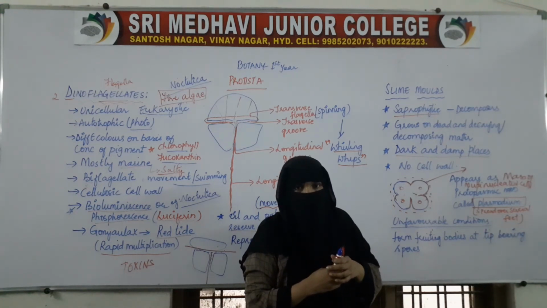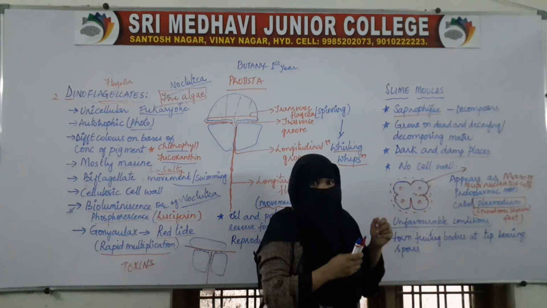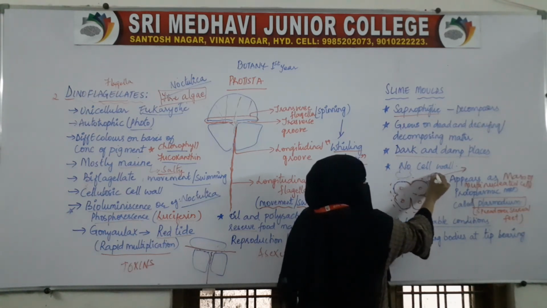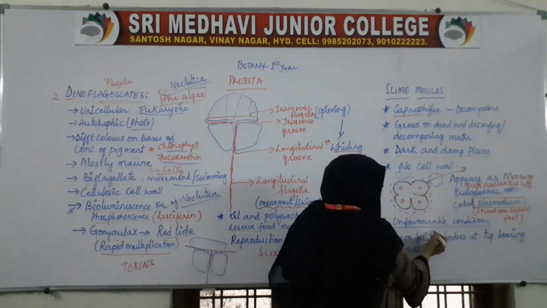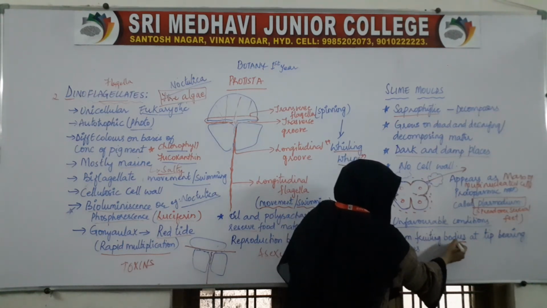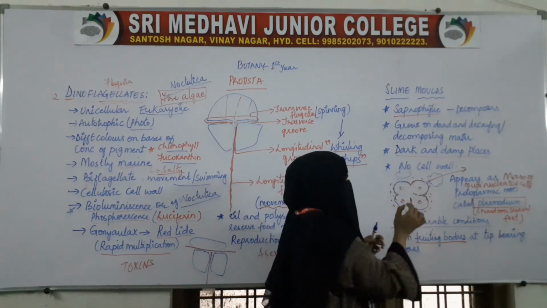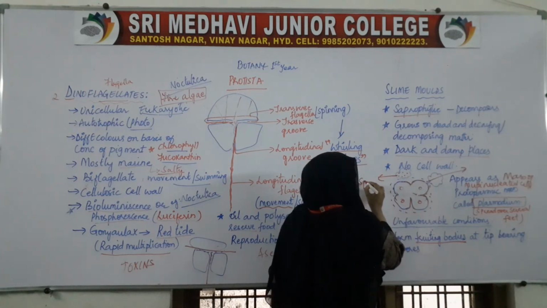During unfavorable conditions they form fruiting bodies at the tips, and inside those fruiting bodies spores will be present.